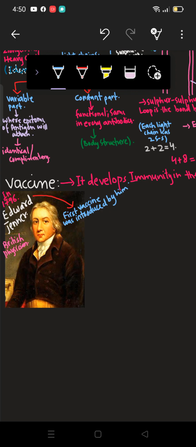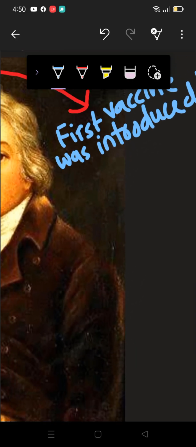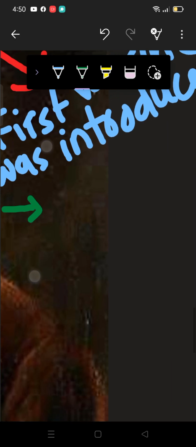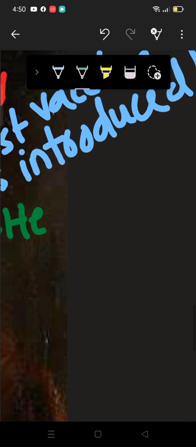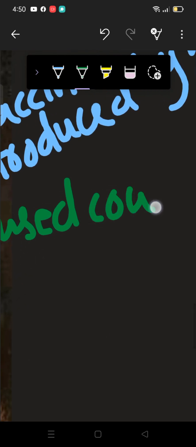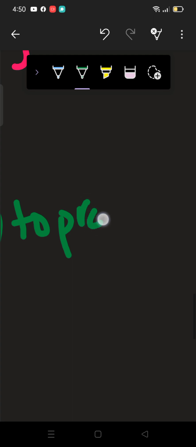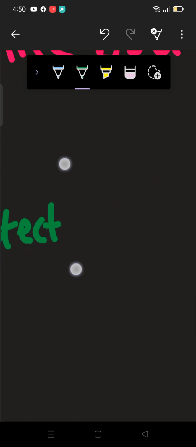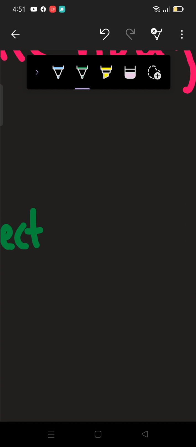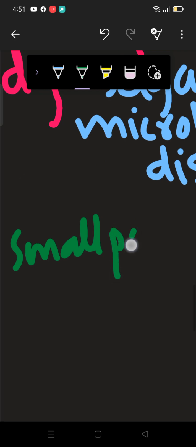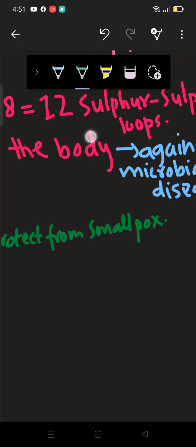What he did was use the cowpox virus, which is vaccinia, to confer protection against smallpox, a related virus in humans.